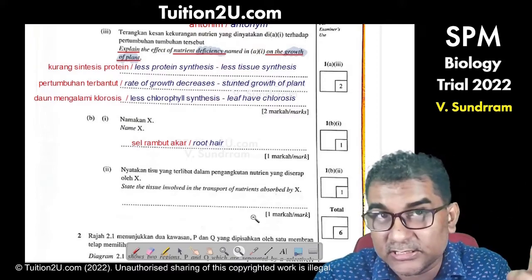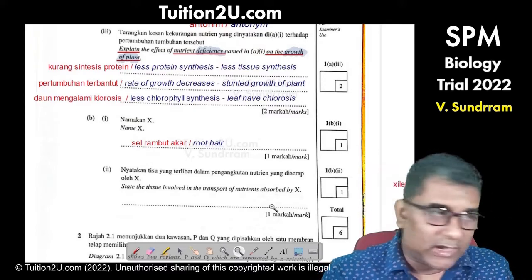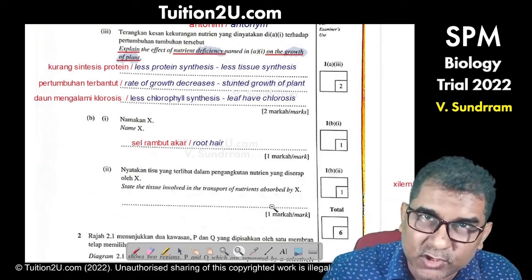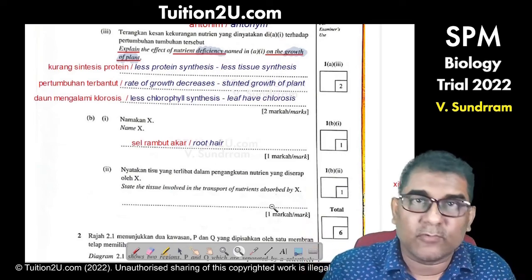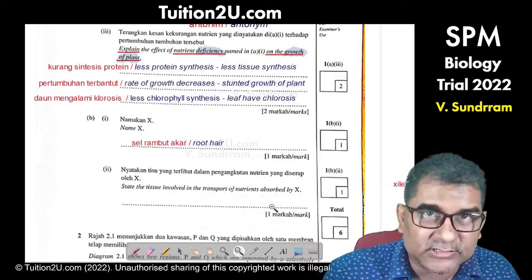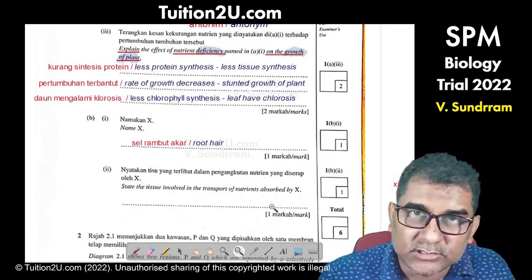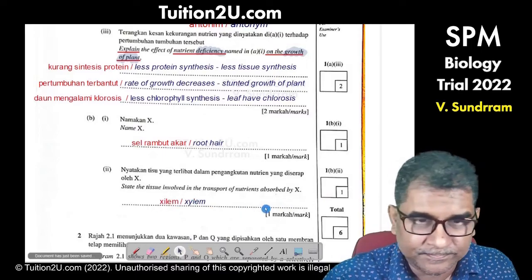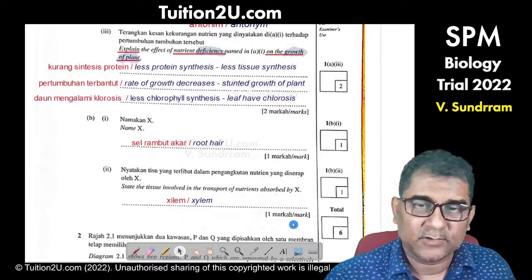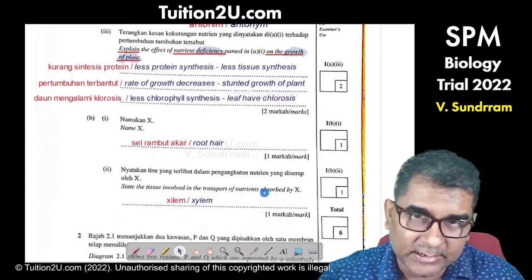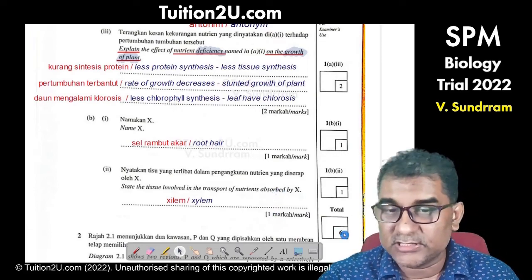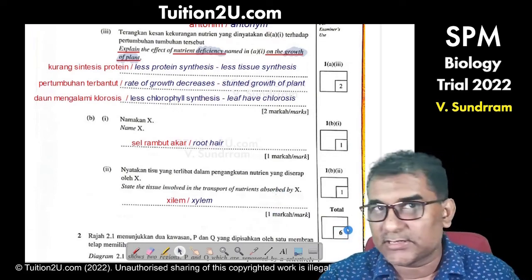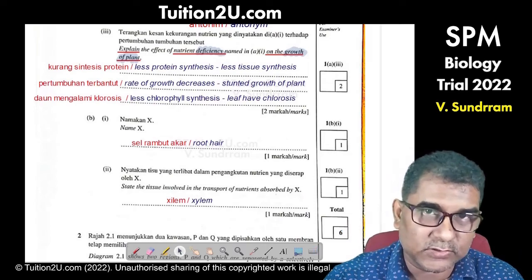So just a reminder. In here they are asking you, after the mineral ion is absorbed, after the water is absorbed, what is the tissue that transports them? Transporting water, transporting mineral ion, it needs to be xylem. So that should give you another 1 mark. So by right, these 6 marks for the first structure question should be a bonus question.